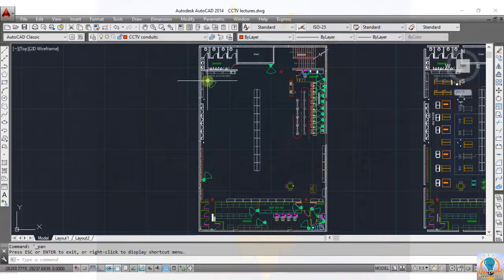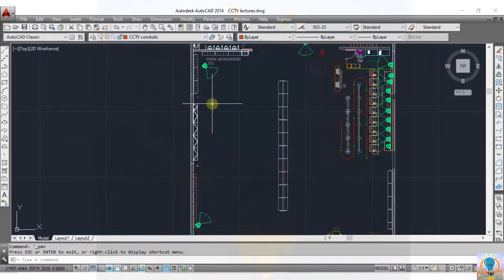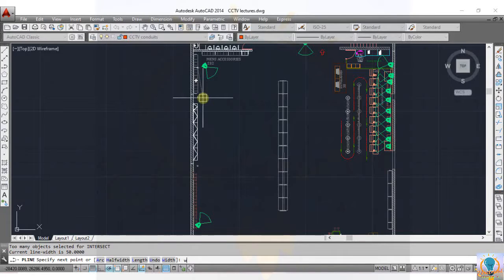Now for this camera I am taking one conduit from here and up to this final location. Okay, so draw the route, PL, enter, select this camera. Now select width, enter value 50, and you can take this value as per your requirement.